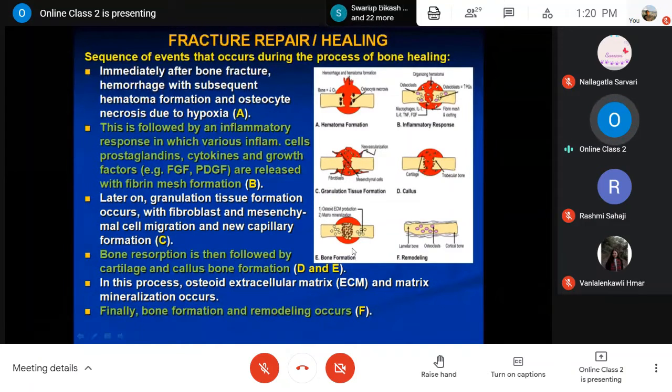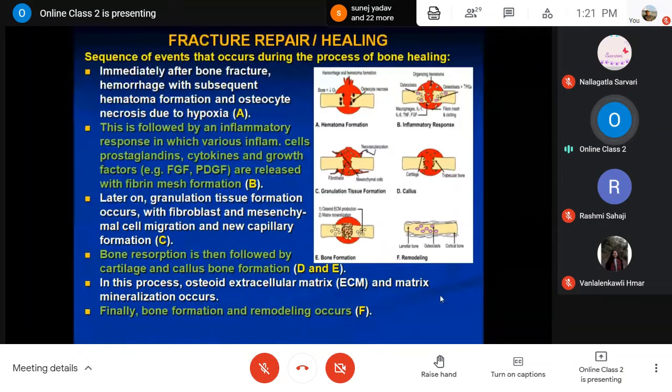Initially, it is soft. Then later on, it becomes hard, when deposition of calcium is more. This mineralization and the bony tissue transformation from the fibrous connective tissue to the osteoid tissue, then mineralization with calcium salt deposition, and it will become harder day by day, till finally it becomes bony tissue.